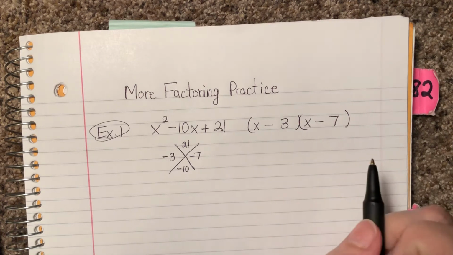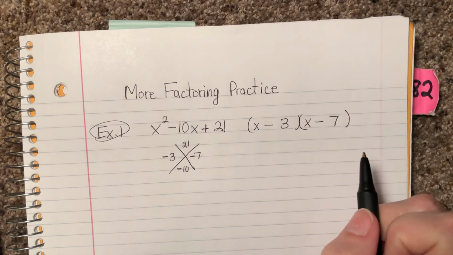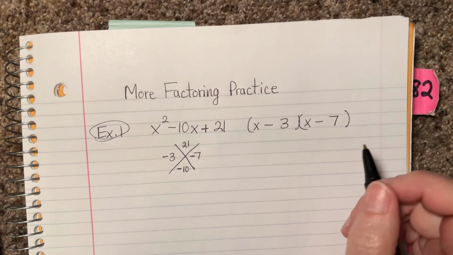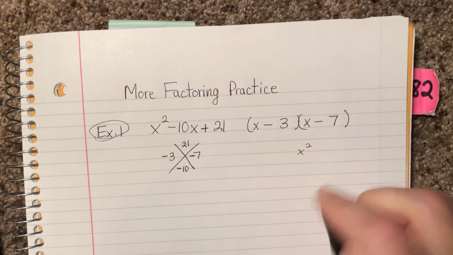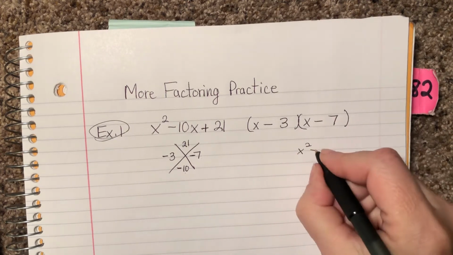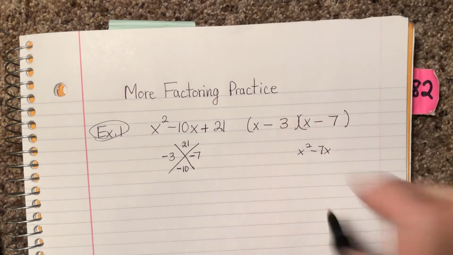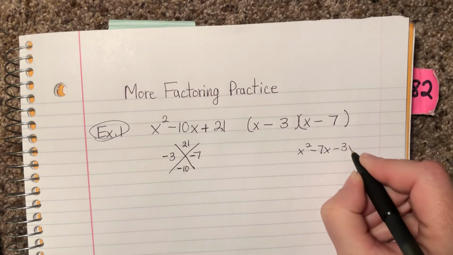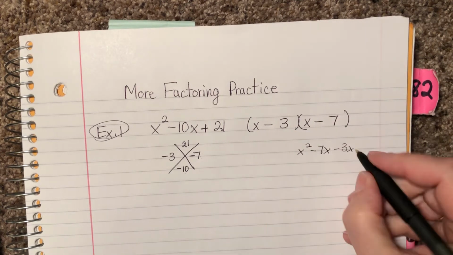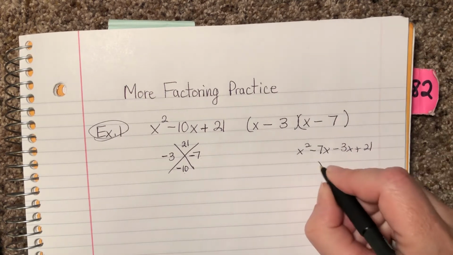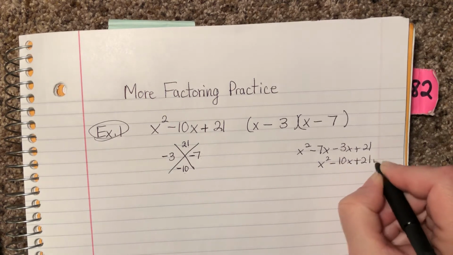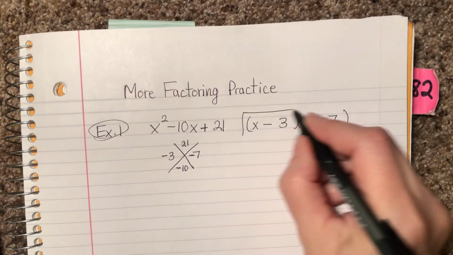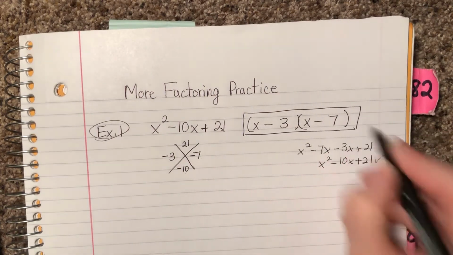Now, it's always a good idea to FOIL to check, and on your practice test I'll tell you where I want you to do that. FOILing out, I get x squared minus 7x minus 3x, those add, plus 21, x squared minus 10x plus 21. Boom. There's my answer. So that's just a straight crisscross problem.